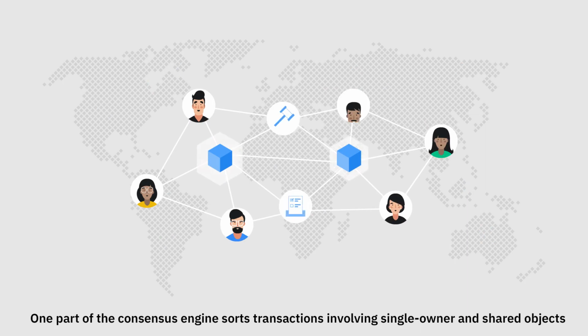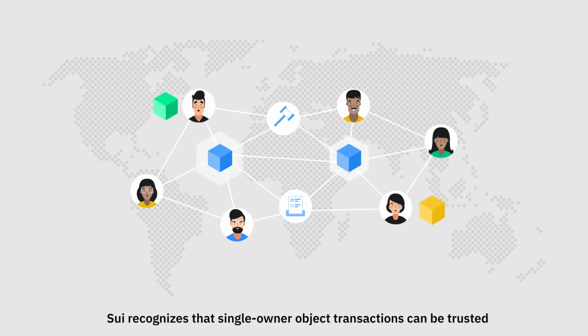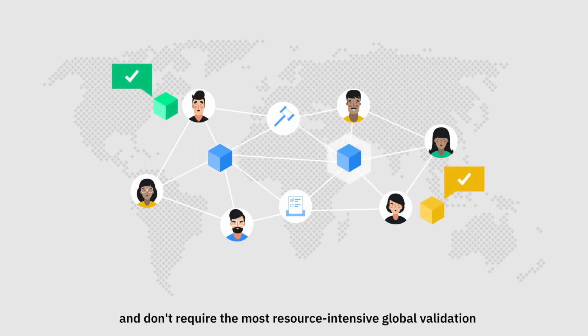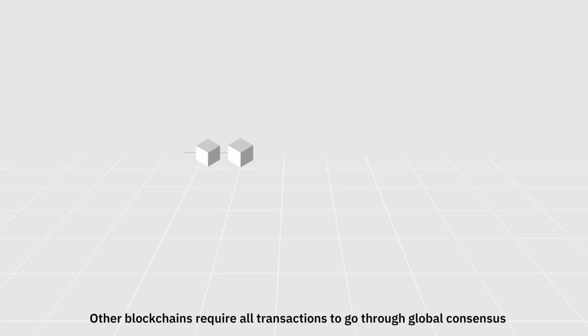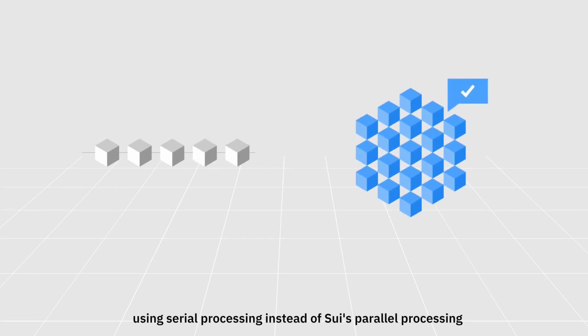One part of the consensus engine sorts transactions involving single owner and shared objects, only sending the shared objects to the next phase where they undergo global validation. In this model, SUI recognizes that single-owner object transactions can be trusted and don't require the most resource-intensive global validation. Other blockchains require all transactions to go through global consensus using serial processing instead of SUI's parallel processing.